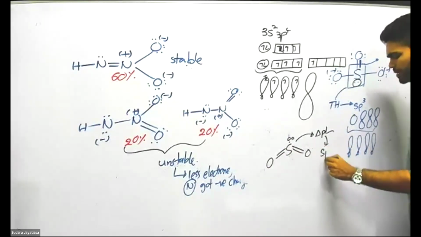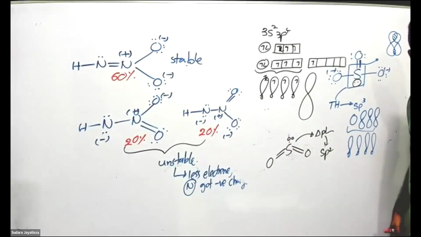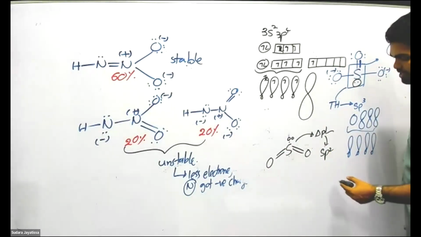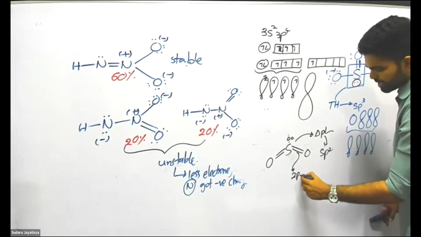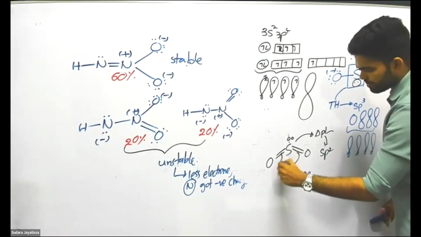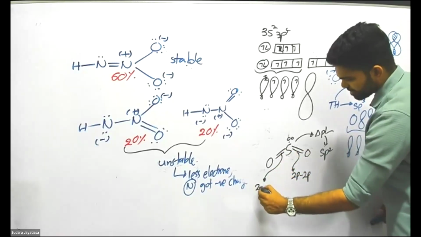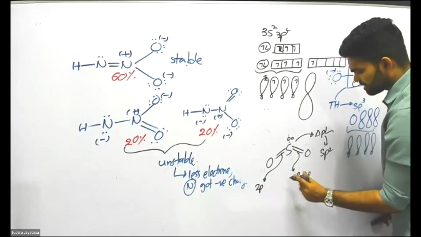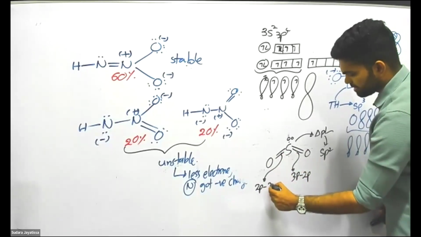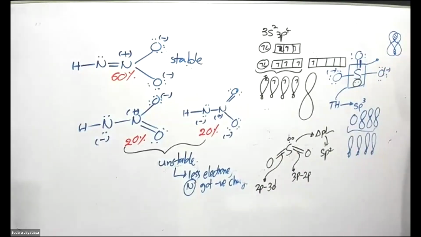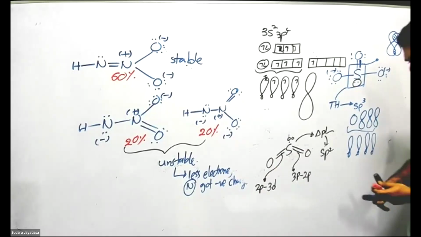Three regions of electron pairs means sp2. So one p orbital is there. This pi bond is made between, sorry, 2p and 3p of sulfur. And this one is from 2p and 3d of sulfur. Can you understand that? Clear?